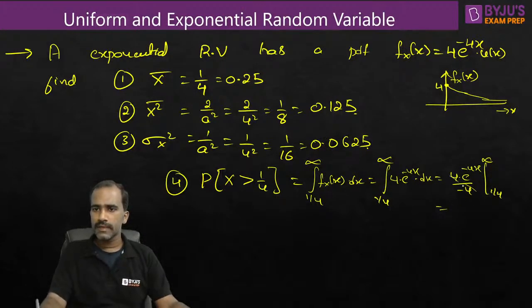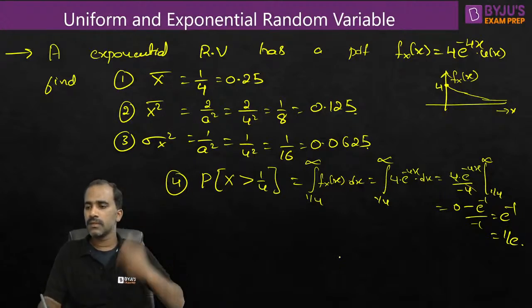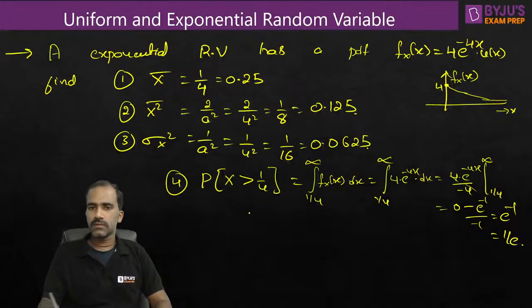So 4 and 4 get cancelled. If you substitute infinity here, e power minus infinity is 0, minus, substitute 1 by 4, it becomes e power minus 4 into 1 by 4, which is minus 1, divided by minus 1 is already there. It will be e power minus 1, or 1 by e. Very good. Next, I'll ask you one more question.